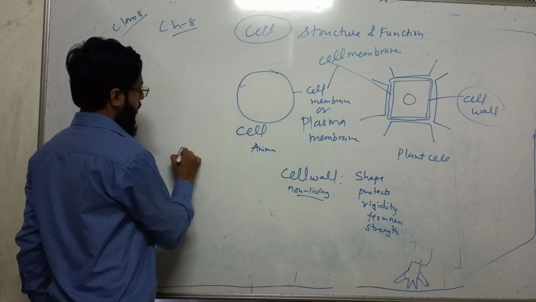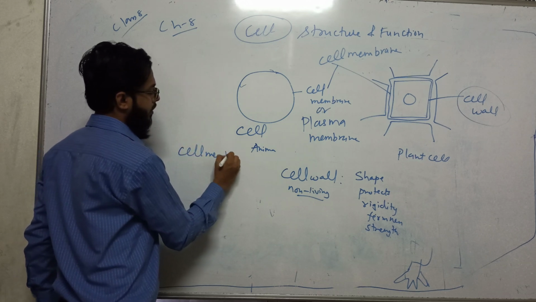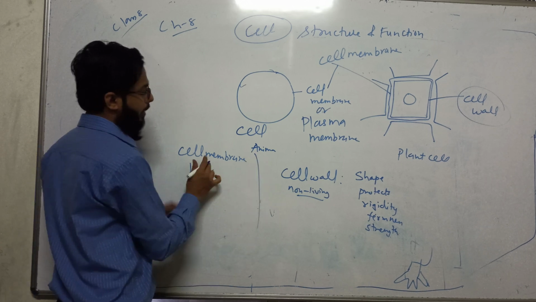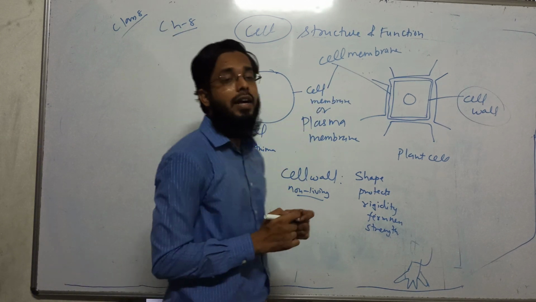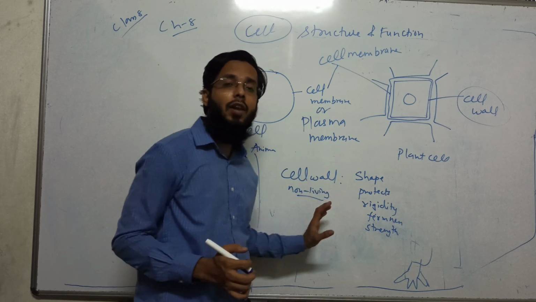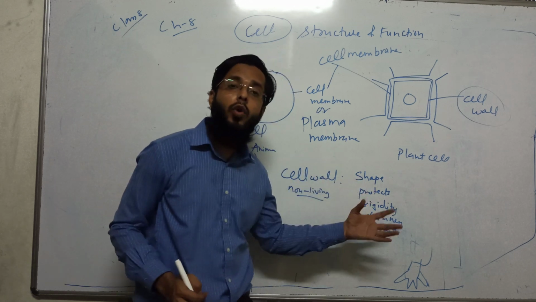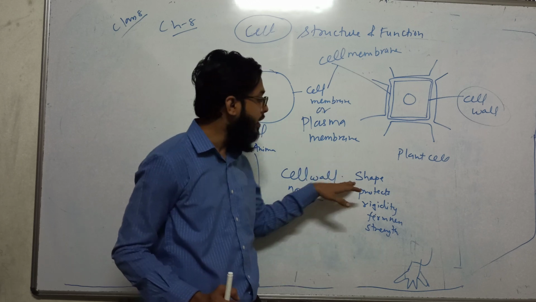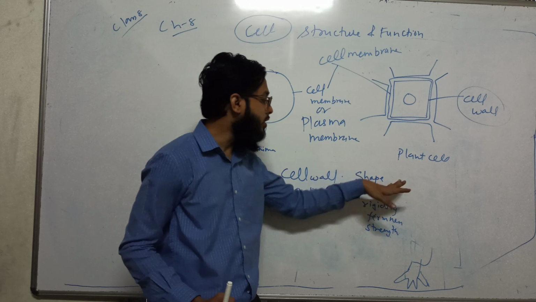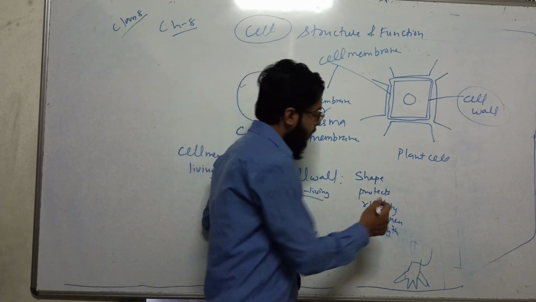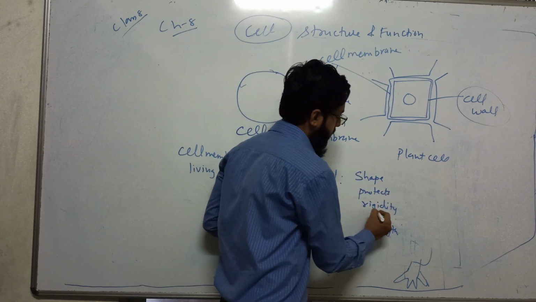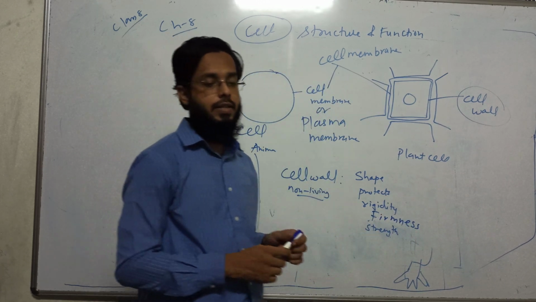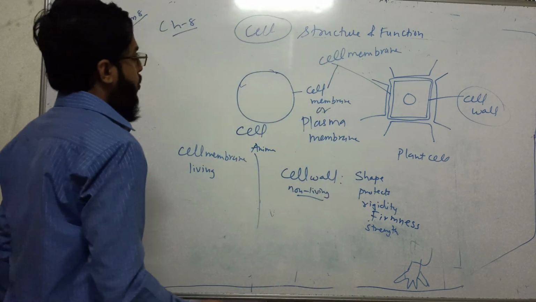Okay, and on the other hand, the cell membrane is living. In the next lecture we will talk about the cell membrane. The cell membrane is present in both, but plant cells have a cell wall, which they require especially because they are not able to move, so they require more protection. So this cell wall gives shape to the cells of plants, protection, rigidity, firmness, and strength. So this was about plant cells. I hope you understood.